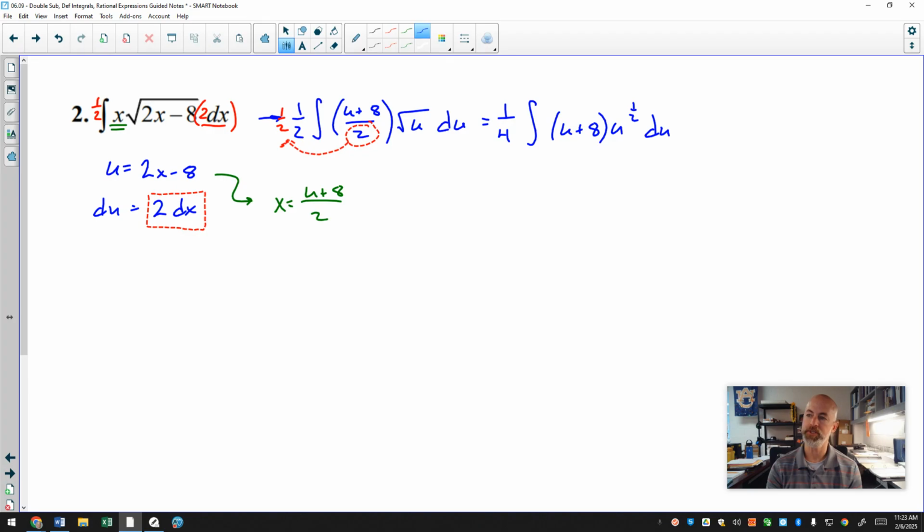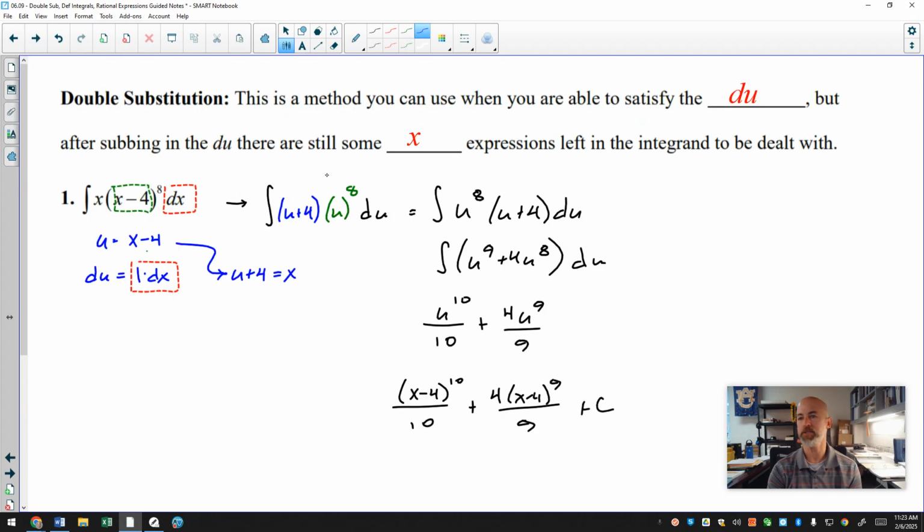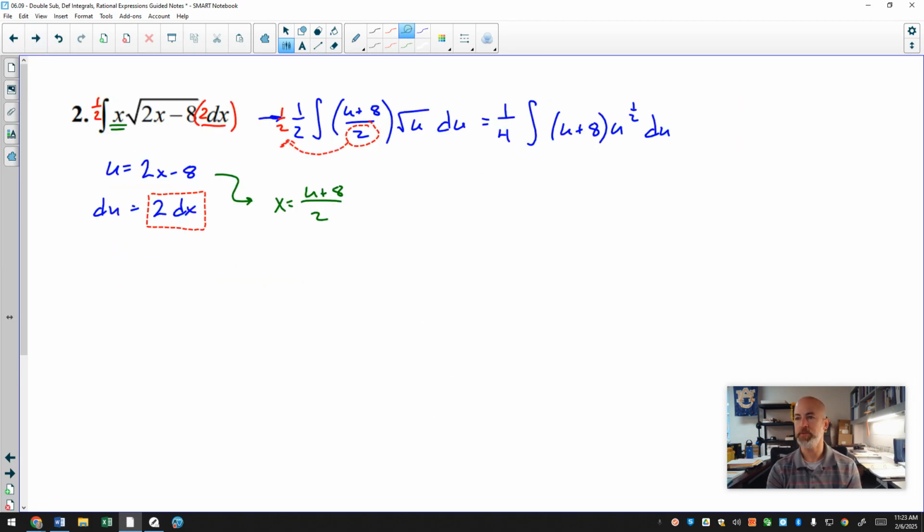And now we have a situation that's almost identical to the one we just had. This is a little bit uglier because we have the fraction exponent, the rational exponent there, but I have an expression where I can distribute through the binomial, just like we had in number 1. The distribution here, you just have to be a little bit more careful, because when you distribute, remember you add exponents, and so I will have, the 1/4 outside just stays there. I'll have the antiderivative, u times u to the 1/2, you add the exponents, you get u to the 3/2, plus 8u to the 1/2, and we once again have a power rule. It's a fraction-y power rule, but it's still a power rule, and I'm going to find the antiderivative of that.